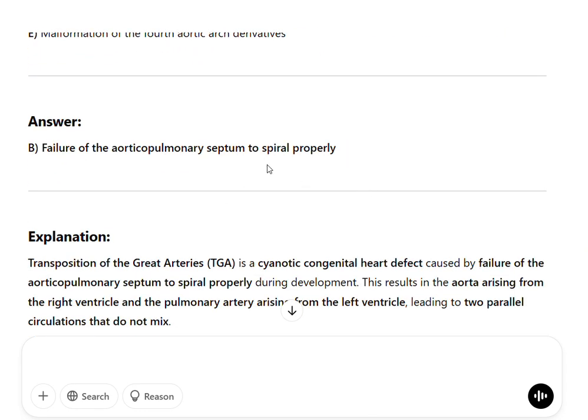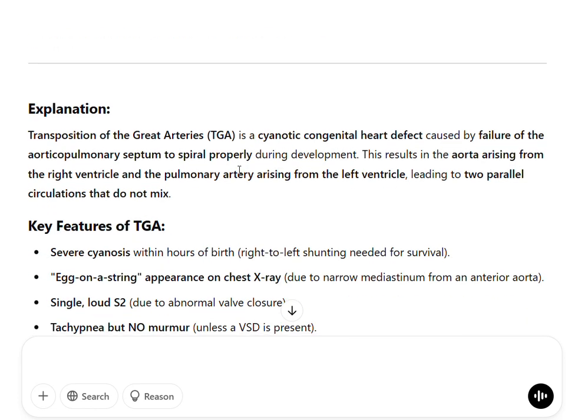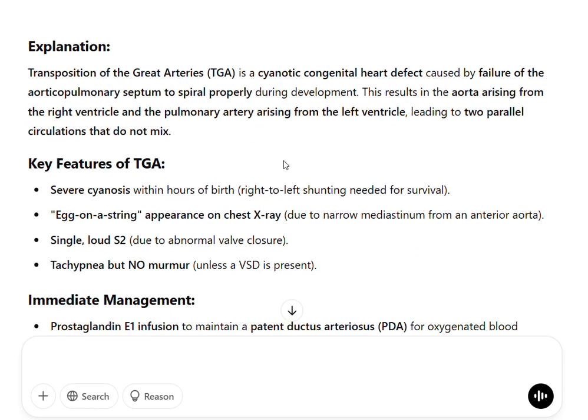Transposition of the great arteries, TGA, is a cyanotic congenital heart defect caused by failure of the aorticopulmonary septum to spiral properly during development. This results in the aorta arising from the right ventricle and the pulmonary artery arising from the left ventricle, leading to two parallel circulations that do not mix.